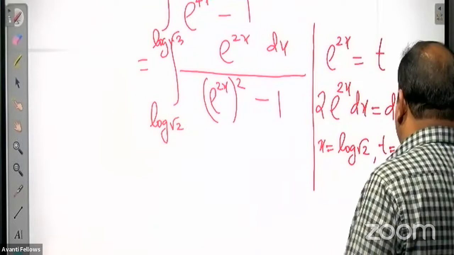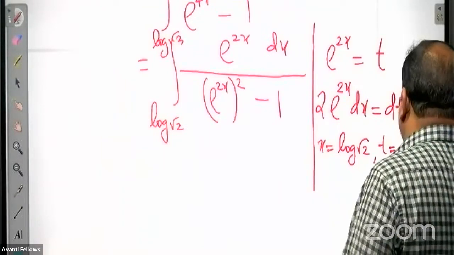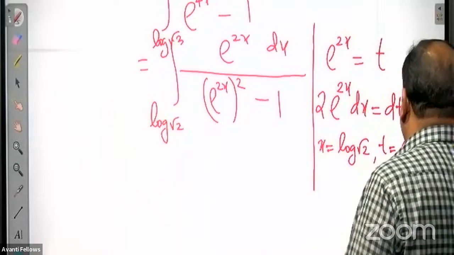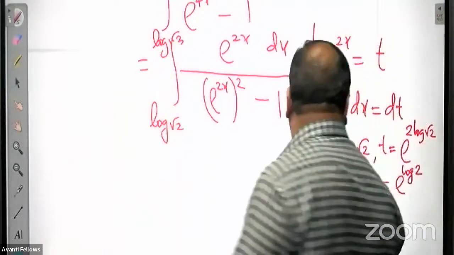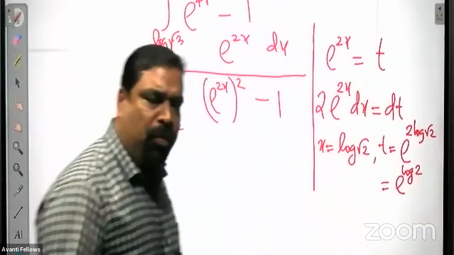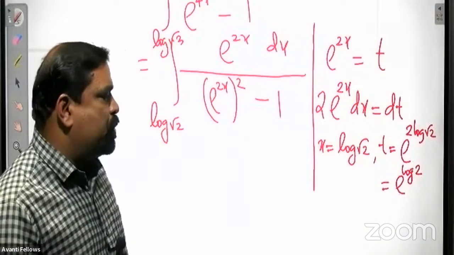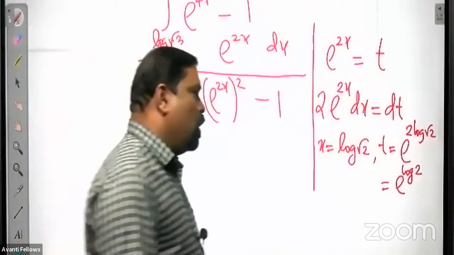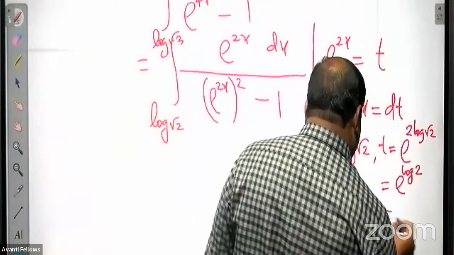That means e raised to log of root 2 square. 2 log root 2 is the same as log of root 2 square, and root 2 square is 2. So e power log 2, e raised to log 2, is equal to 2 only.